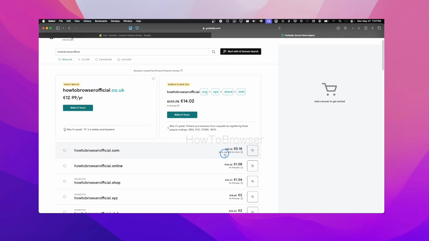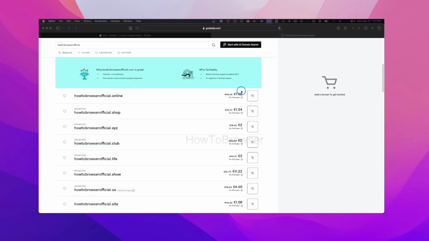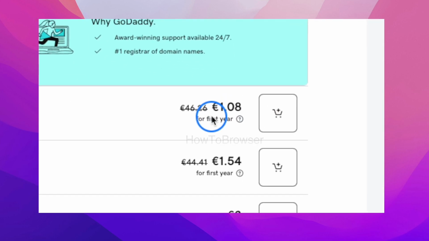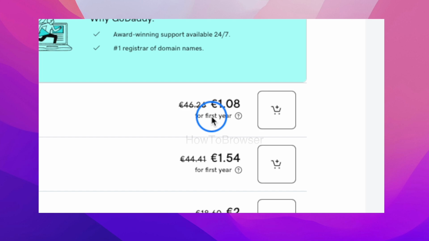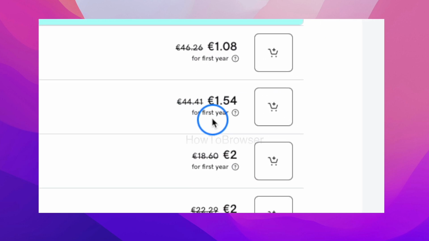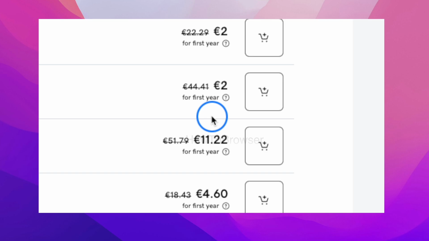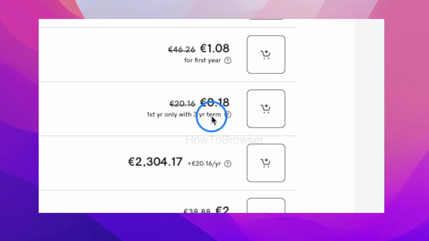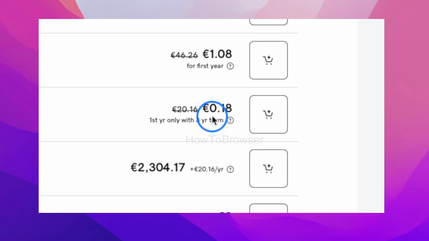It's for the first year only with a 3-year term. So that's something you have to remember. That's the condition. Instead of 20, you pay 0.80 cents for the first year, but you have to commit to a 3-year term.